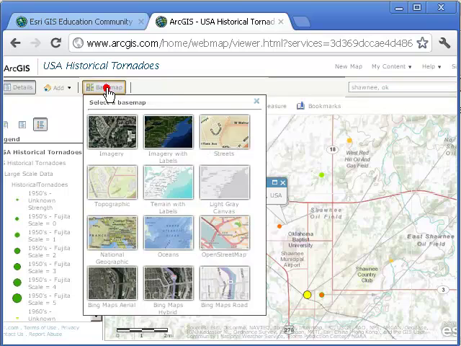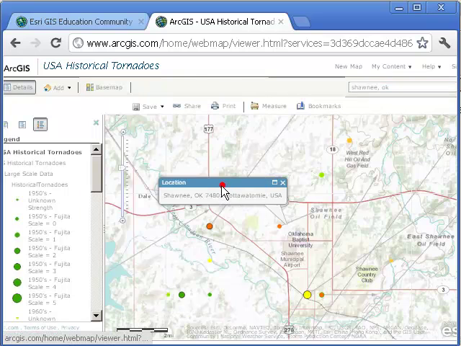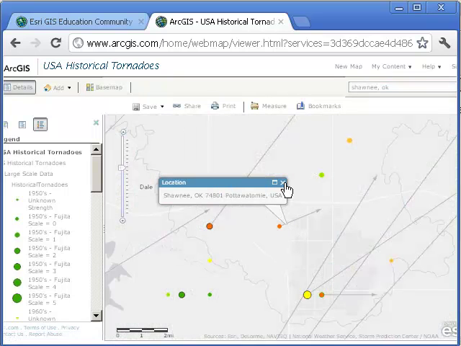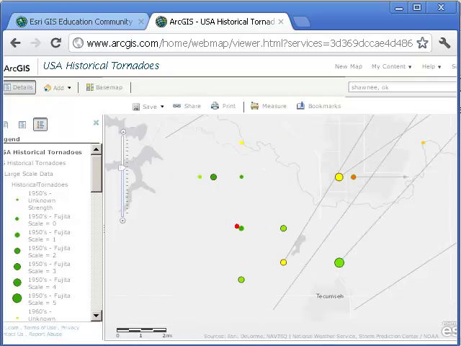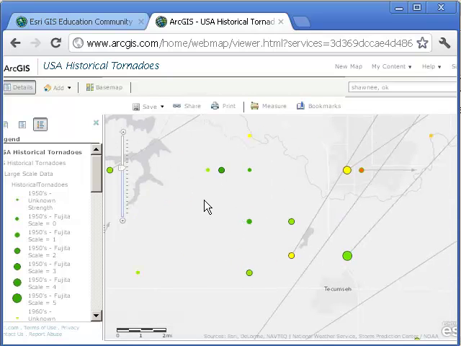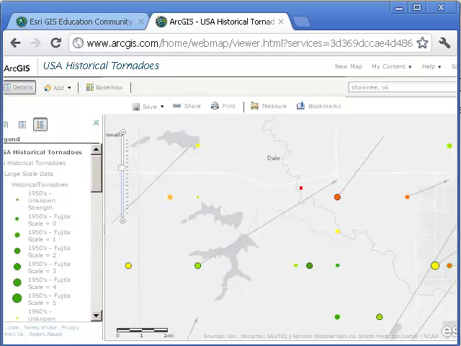Now we're looking at Shawnee. I'm going to change the base map to a light gray canvas again, so I don't see all that topographic map information behind it. Now I can clearly see the vectors. Looks like many of them moved from the southwest to the northeast in this area.